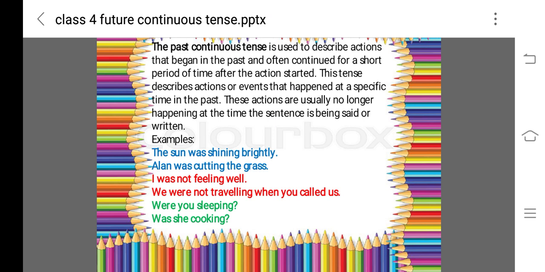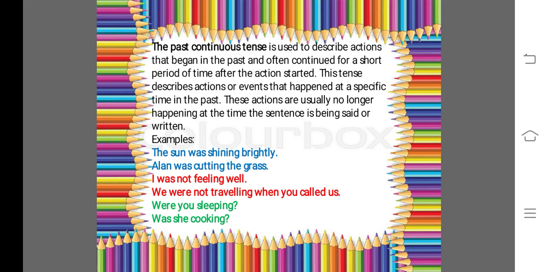It was in the continuation in past, but right now in present the work was not going on at that time, but in the past it was going on.